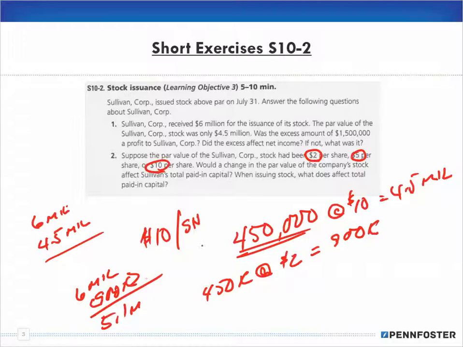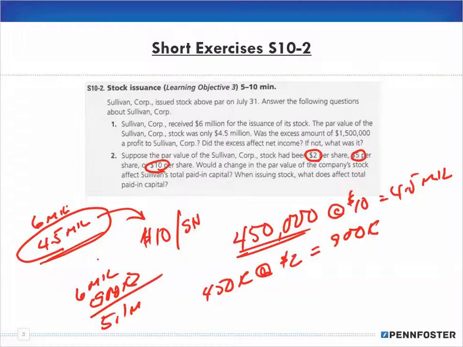So the issue, as I was reading it, is they're kind of saying that this is par, and it doesn't matter how many shares. What we're thinking about is the dollars per share, the par value per share.